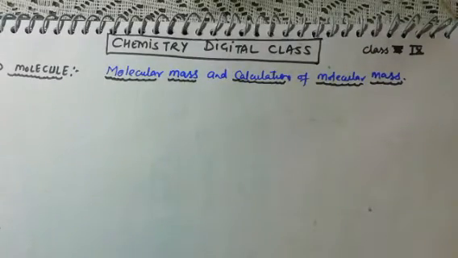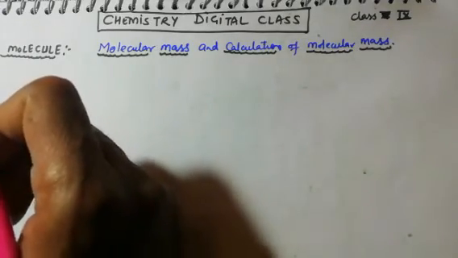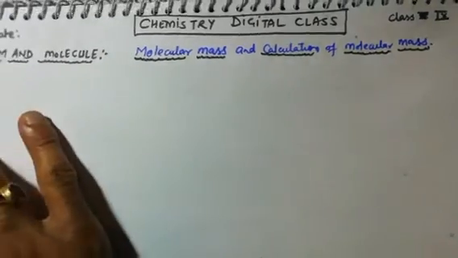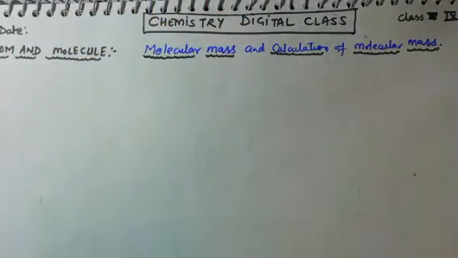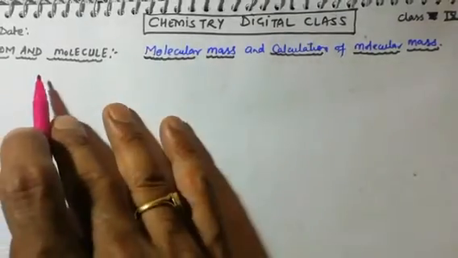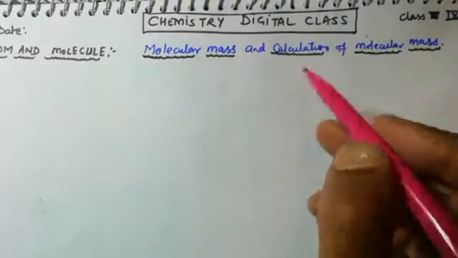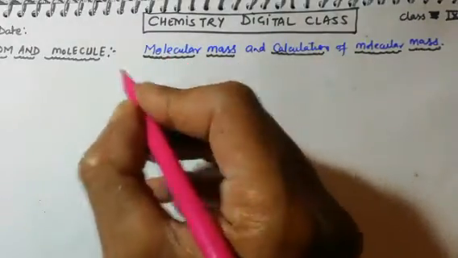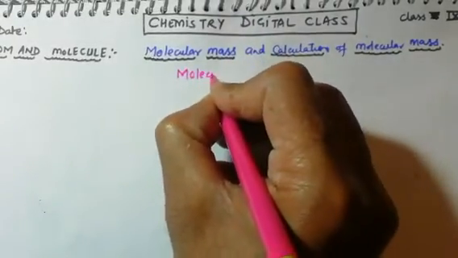As you know, we are doing our chapter 3, that is atom and molecule, in which last time I told you about atom, where we studied atomic number, atomic mass, and valency, which are very important to calculate the molecular mass. So today's topic is molecular mass and calculation of molecular mass. Before starting, let's first understand the meaning of molecule.